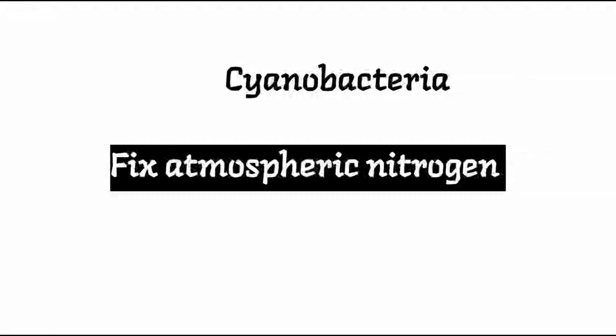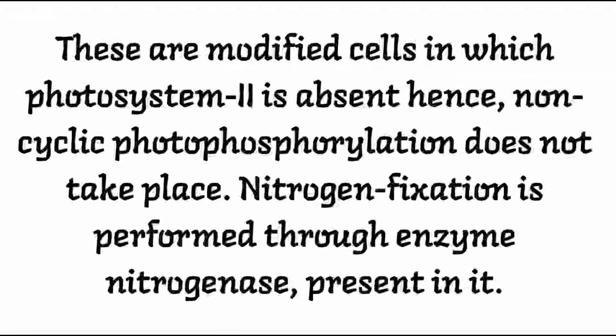Then cyanobacteria can fix atmospheric nitrogen through a specific structure. We call it the heterocyst. These are modified cells in which photosystem 2 is absent. Hence non-cyclic photophosphorylation does not take place here. The nitrogen fixation is performed through an enzyme, nitrogenase, which is present in it.